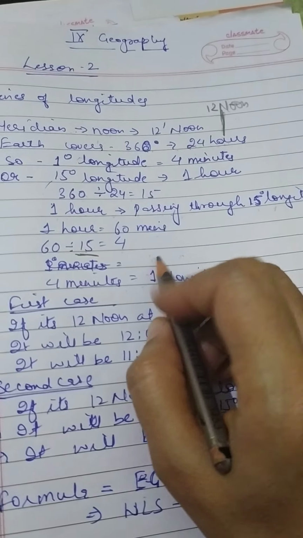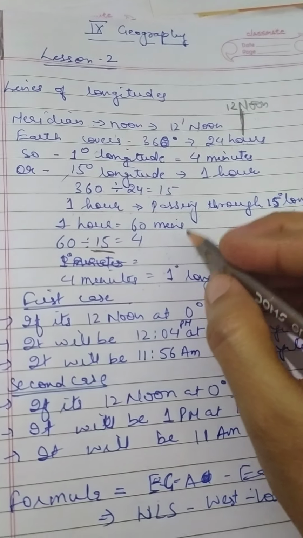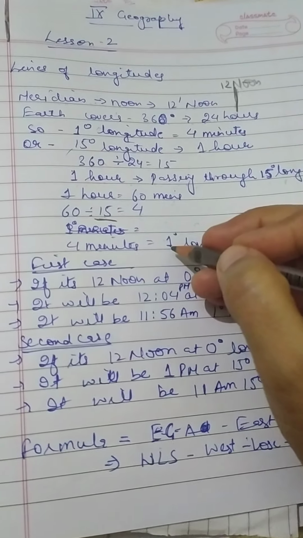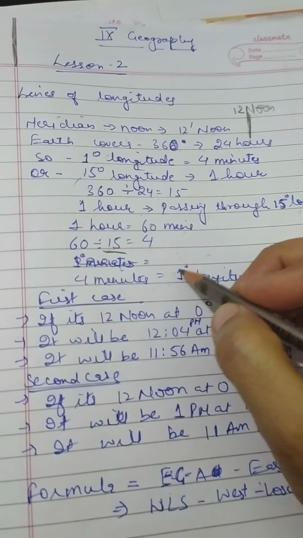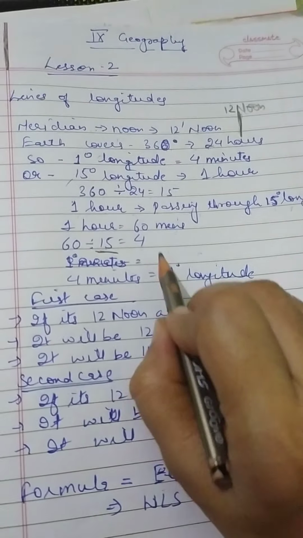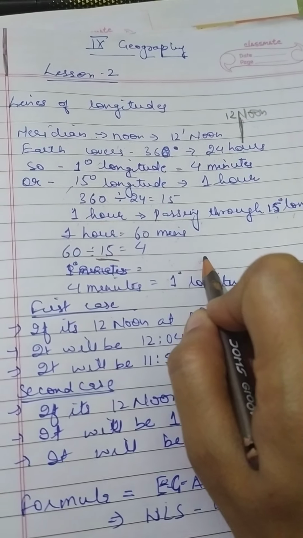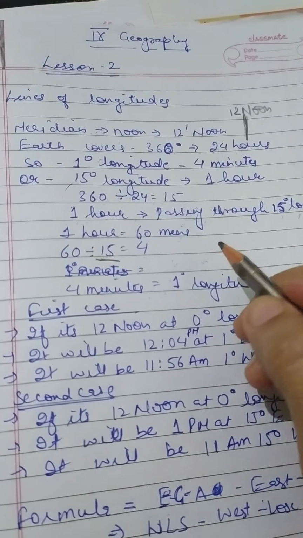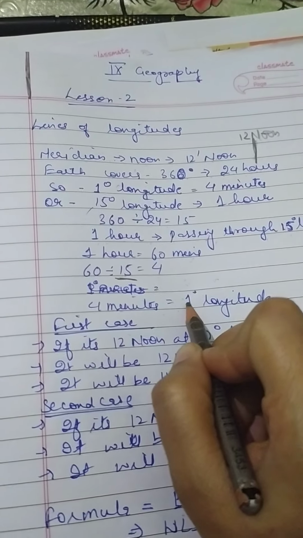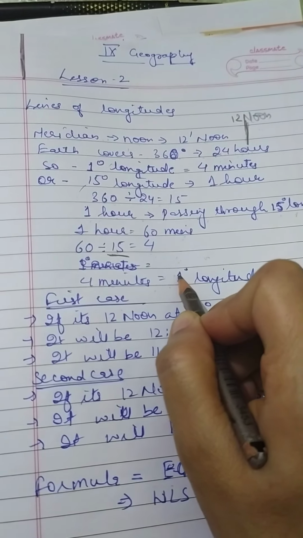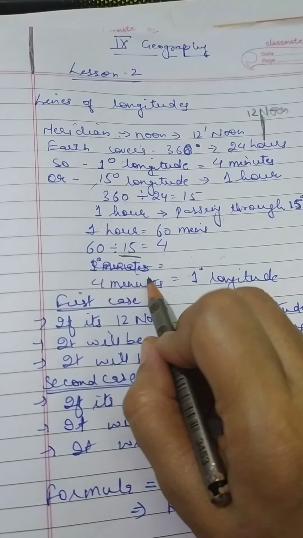That's why, even locally, there is a difference in the timing in Delhi and in Najibabad. There is a difference in the timing in Bombay and Najibabad. This is because Delhi lies on a different line of longitude, Najibabad lies on a different line of longitude, and Bombay lies on a different line of longitude. So in 1 degree longitude, there is a difference of 4 minutes.